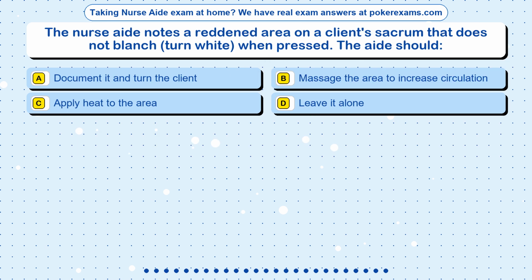Question 24. The nurse aide notes a reddened area on a client's sacrum that does not blanch, turn white, when pressed. The aide should: Option A. Document it and turn the client. Option B. Massage the area to increase circulation. Option C. Apply heat to the area. Option D. Leave it alone.